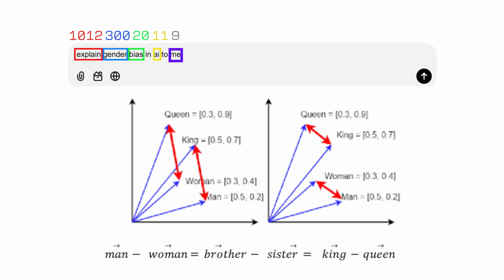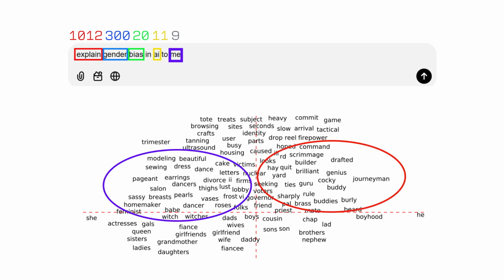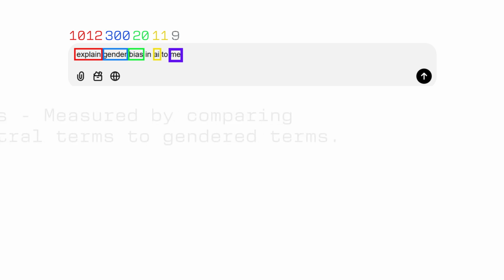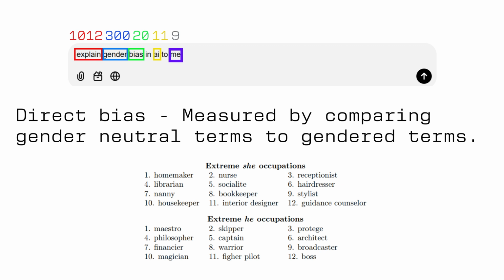Bias can get introduced very easily if we're not careful. If the dataset your model is trained on has only examples of male programmers, the male vector and the programmer vector will be closer to each other. This is an example of direct bias when gender neutral terms are closer to one gender specific term, like man or woman, than its counterpart. And this has lots of real world consequences.